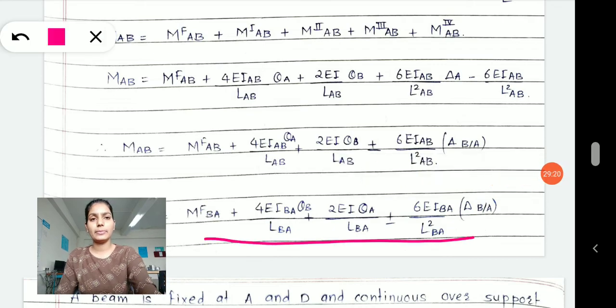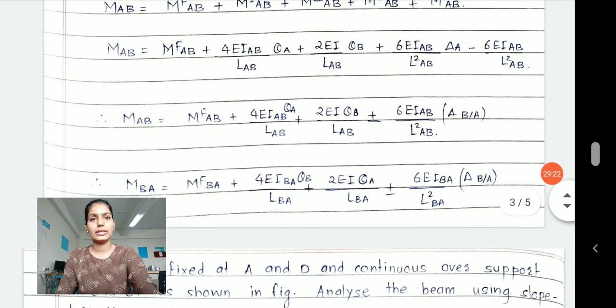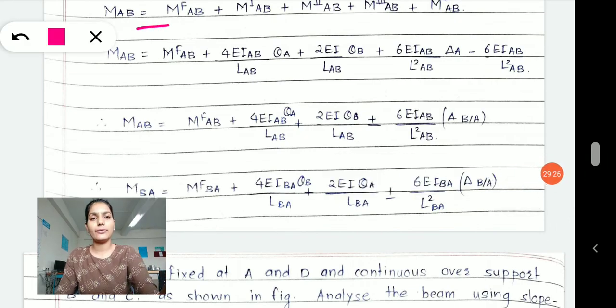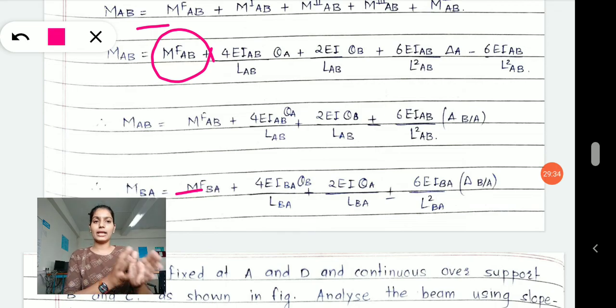Yes, for AB and for BA. While adding, a new term occurs, the fixed end moment. We will understand fixed end moment while solving the problems. Right now just keep this equation in your mind.